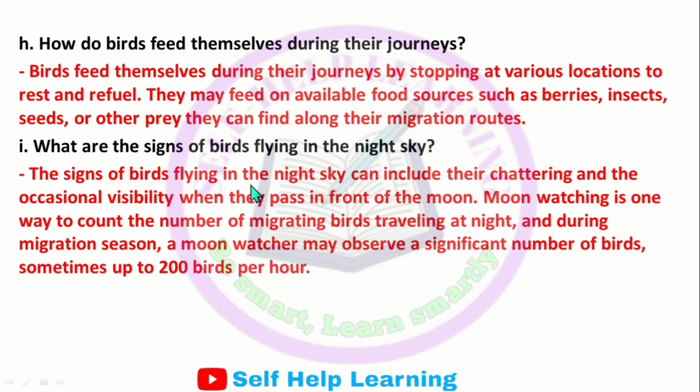The signs of birds flying in the night sky can include their chattering and the occasional visibility when they pass in front of the moon. Moon watching is one way to count the number of migrating birds traveling at night during migration season. A moon watcher may observe a significant number of birds, sometimes up to 200 birds per hour. But you can write the first sentence only: the signs of birds flying in the night sky can include their chattering and the occasional visibility when they pass in front of the moon is sufficient for the answer of question number I.